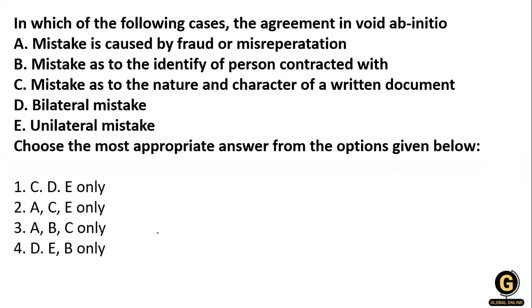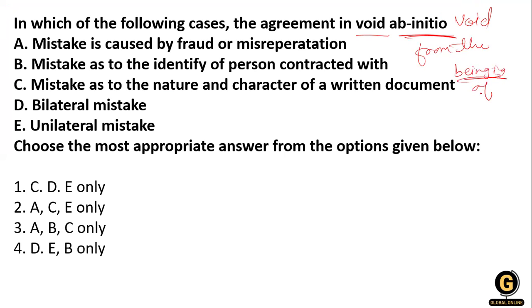Now, in which of the following cases is the agreement void ab initio? Void ab initio means the agreement which is invalid, or void from the beginning. Okay, void from the beginning of the contract.